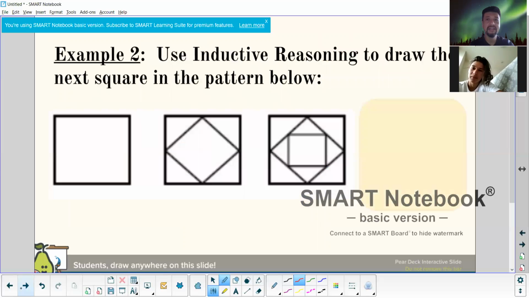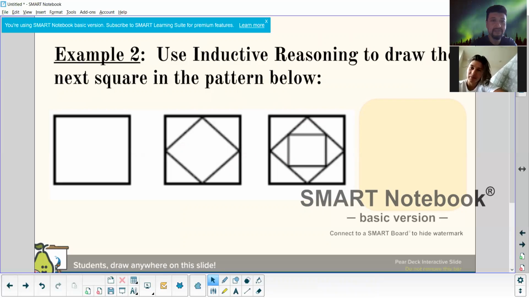Now, if you're doing inductive, what is the next shape on here to draw? They draw a diamond and then they draw a square, so the next one should be a smaller diamond. Yeah, you're right. And probably the best thing for me to do, hold on, let me see if I could do this for a second. I'm going to see if I could try to snip out this piece or redraw it.